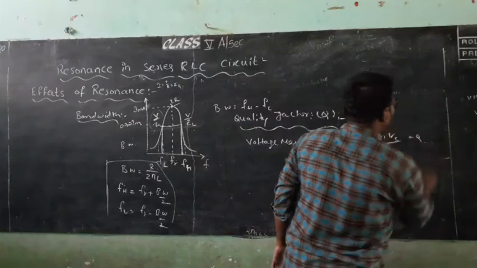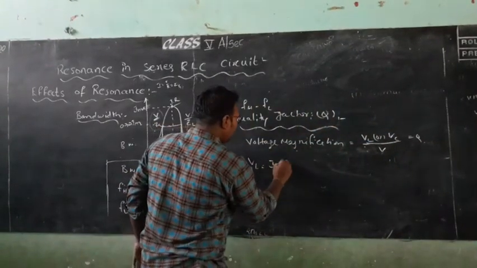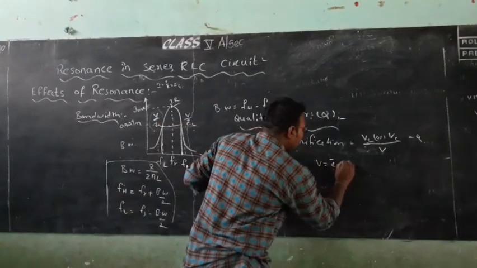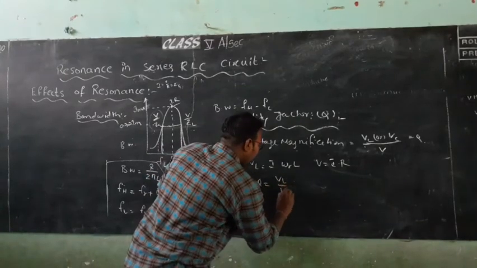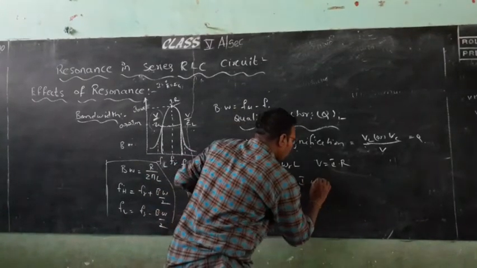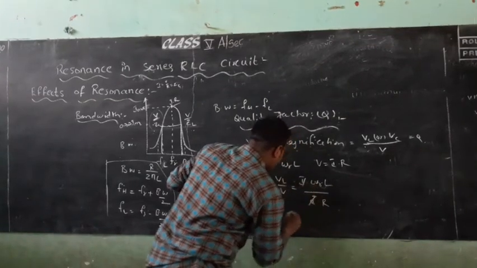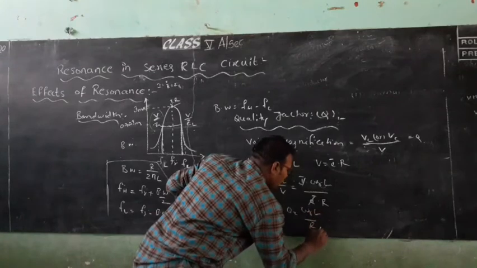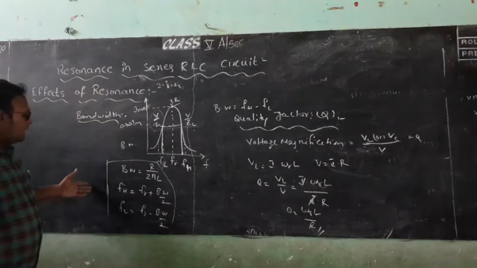We know that VL is equal to I into omega L and V is equal to I into R. The quality factor Q is equal to VL by V, that is I into omega L by I into R. I gets cancelled and finally Q is equal to omega L by R. We know that from this bandwidth we can convert this as a